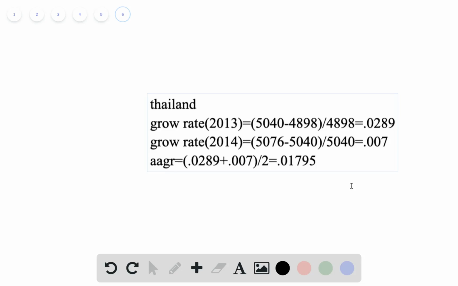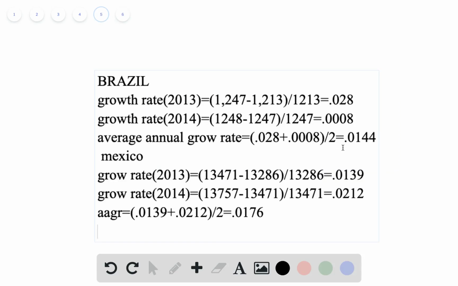And for part C, it asks whether it matters that each country's real GDP is measured in a different currency and uses a different base year. The answer should be no, because we are trying to compare the growth rates of different periods. So the results we get are all plain numbers or percentages. There's no need to worry about the difference between currencies, and no need to worry about which is the base year of our calculation, because we only need to compare different growth numbers. So in that case, we don't need to worry about currency. We don't need to worry about the base year.